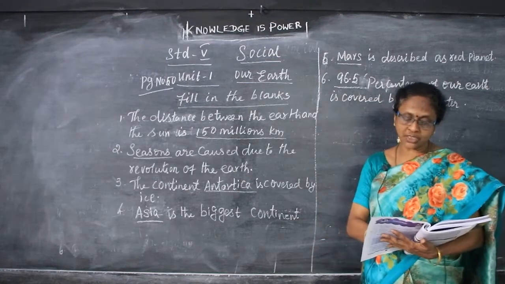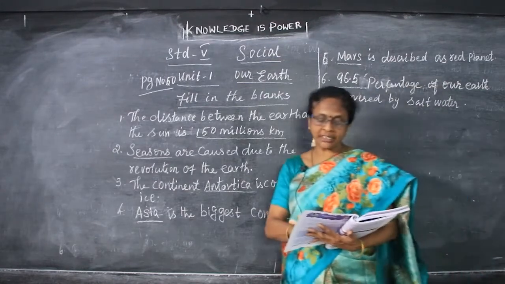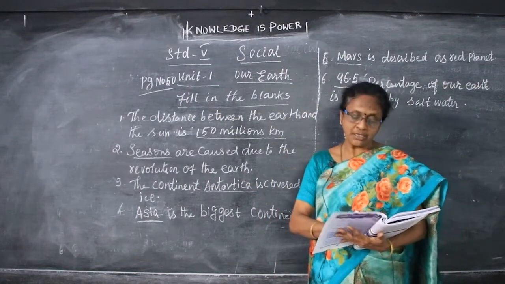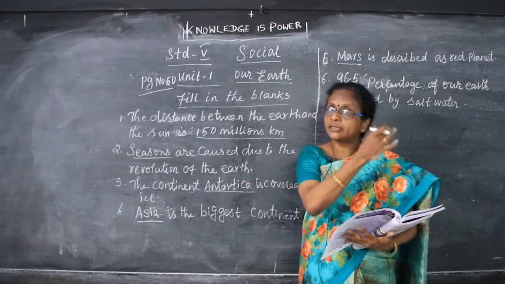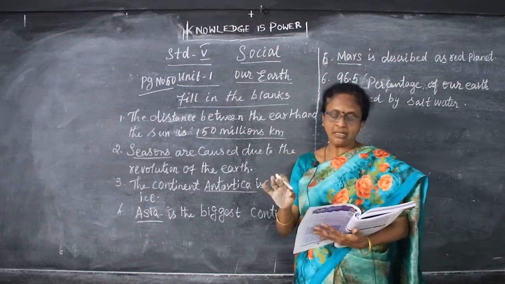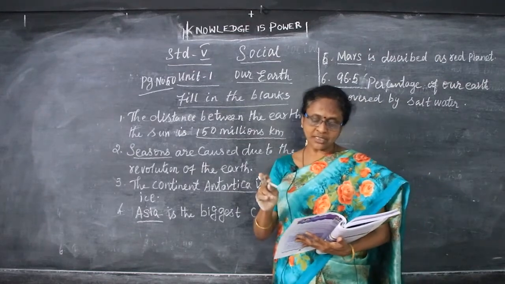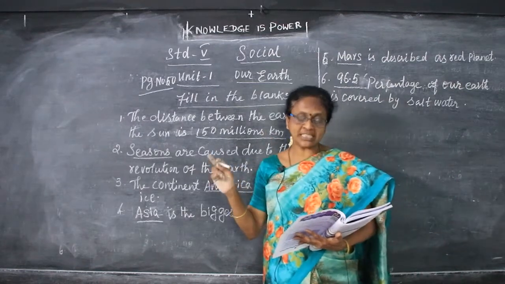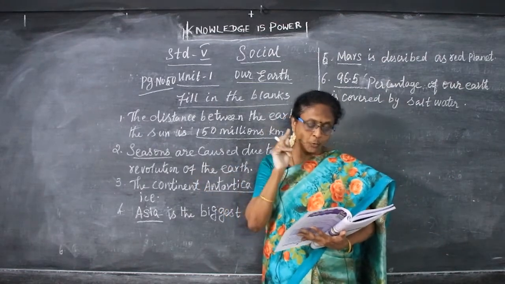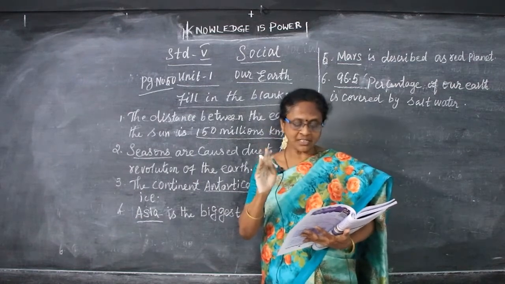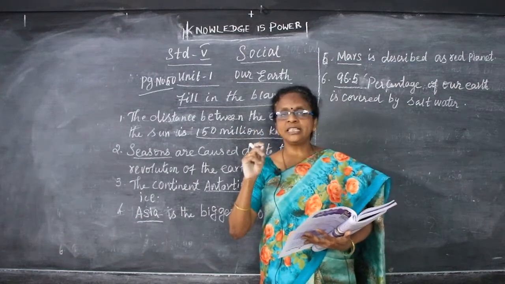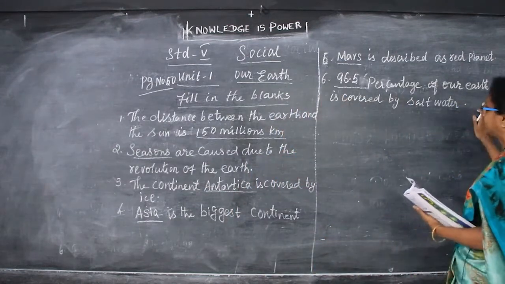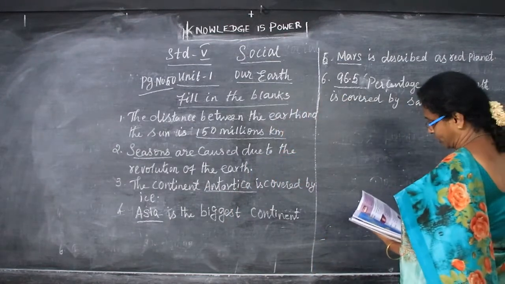What are the 5 oceans? Pacific Ocean, Atlantic Ocean, Indian Ocean, Southern Ocean and Arctic Ocean. 71% of the earth is covered by water, but in that 29% is the land mass, and 96.5% of the water is saline, it is salty, and 2.5% of water is only fresh and 1% of the water is easily accessible. So, 96.5% of the earth is covered by salt water.